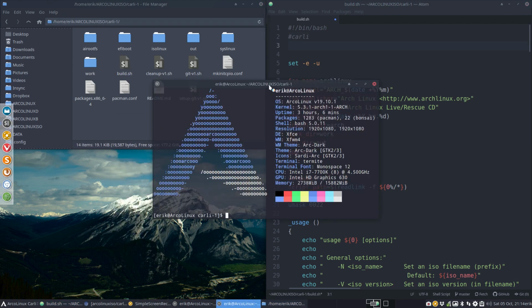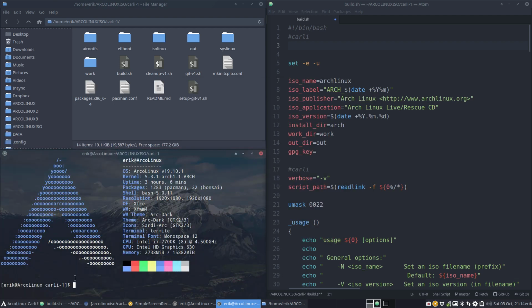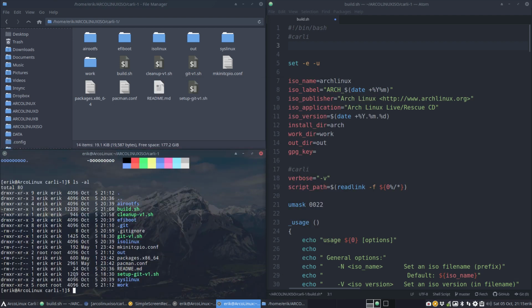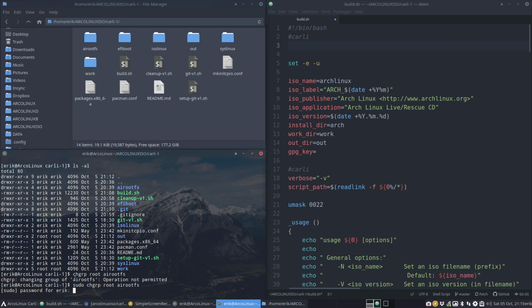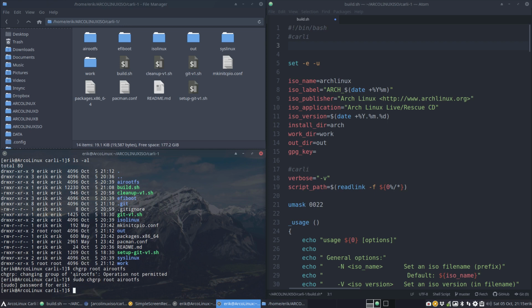Open terminal like this, ls -al. Okay, Eric, it says, in airootfs. Can we change the ownership? Well, can we say change the group to root for airootfs? That's the group. It says you can't do that. Changing group, operation not permitted. Fine. Then you say, no problem. I want to be able to do it.